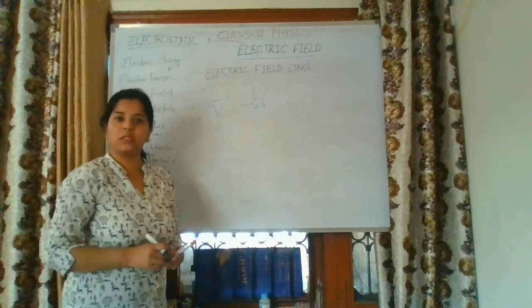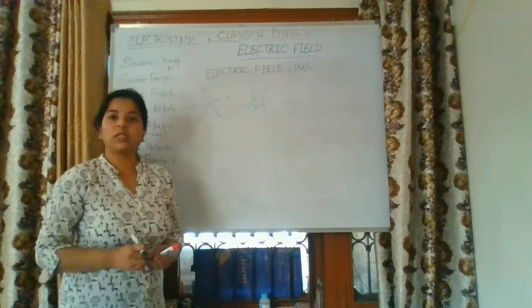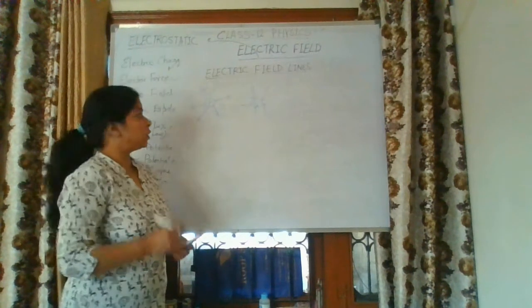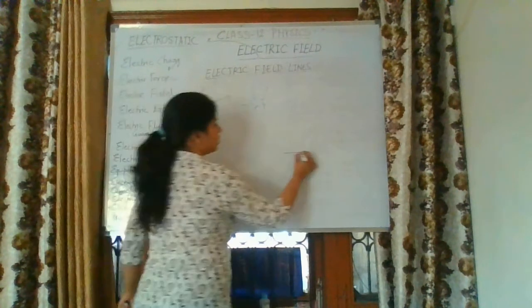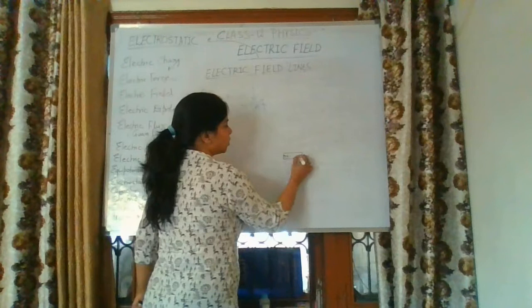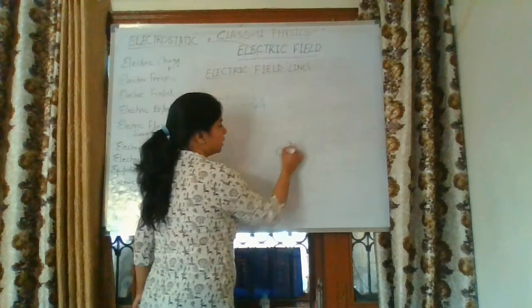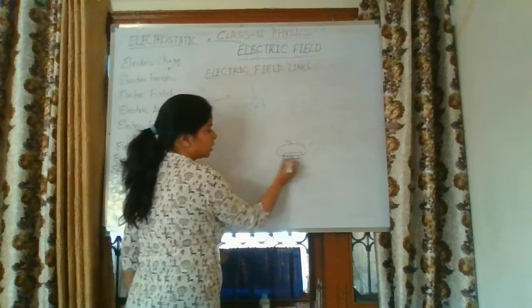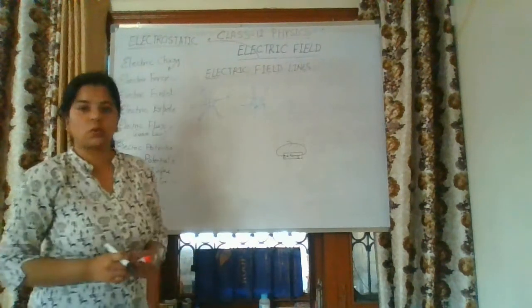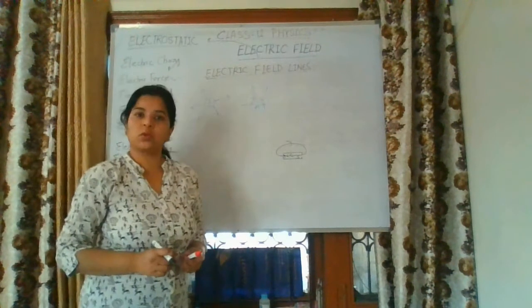But remember this point, electric field lines are not closed loops. It is not the condition like the magnetic field. Initially you heard about the magnetic field, that these are closed loops. If we are taking a magnet, magnetic field lines move from north to south, and from south to north inside the magnet. So these are closed loops, but electric field lines are not closed loops.